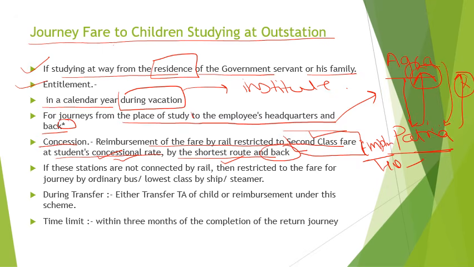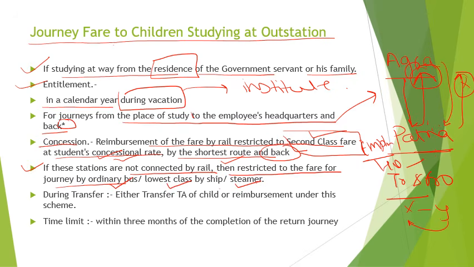So reimbursement will be provided for to and fro journey, that is, from Agra to Patna and Patna to Agra, meaning X to Y and Y to X, vice versa. And suppose these stations are not connected by rail, then the amount is restricted to the fare of the journey by ordinary bus, or lowest class by ship if connected by sea, or steamer, ship, or ordinary bus, whatever means of connection is there.